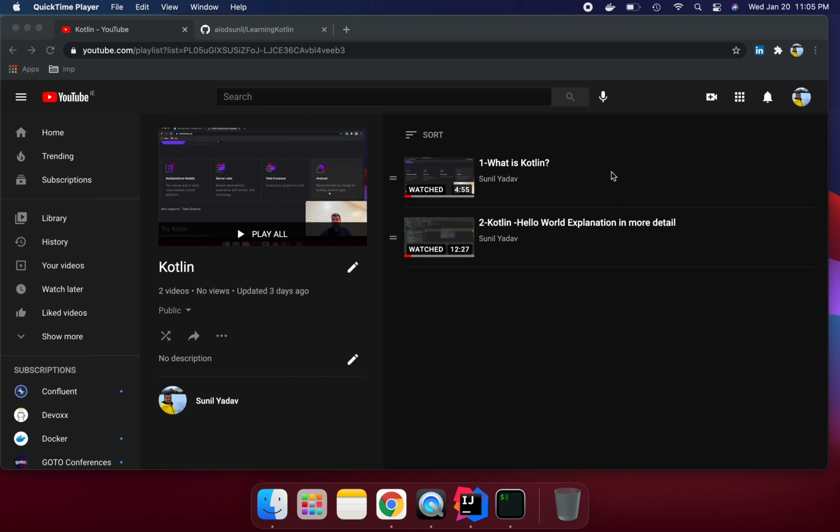Today's session I'm going to cover Kotlin details like how we can comment Kotlin code and what the project structure of the code is. In the previous two sessions I covered what Kotlin is and how we can write hello world in Kotlin, and I explained it in more detail there. So I'm moving to the third step: how we can add comments in Kotlin code and what the project structure is.